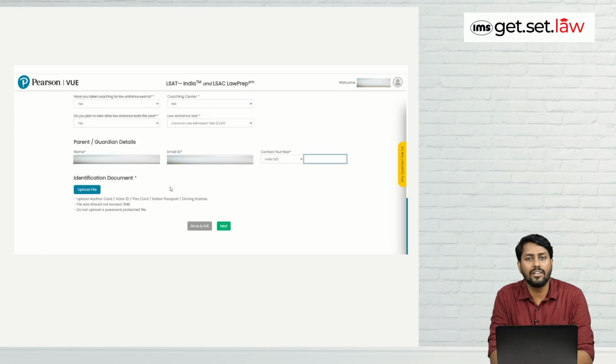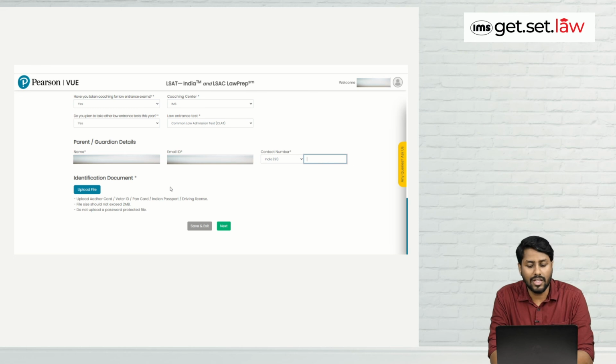Next one is identification document that you have to upload. So few of the basic details related to same is upload Aadhaar card, voter ID, PAN card, Indian passport or driving license. So these are the options that are available to you that you need to upload. The second requirement is file size should not exceed 2 MB. And the last one is do not upload a password protected file. So these are the details that you need to keep in your mind while uploading the document.